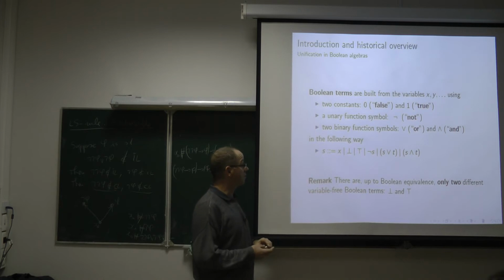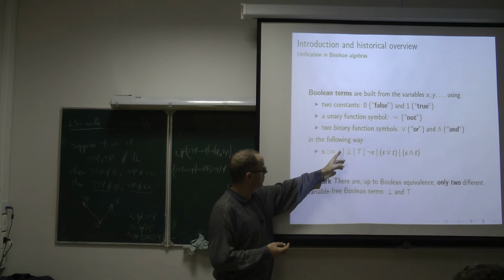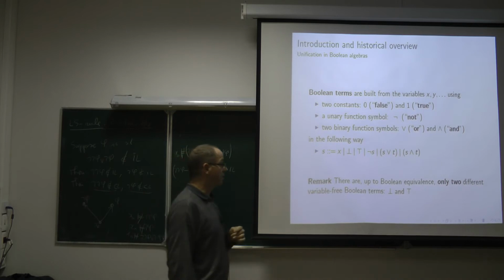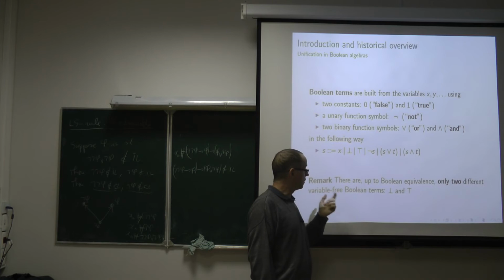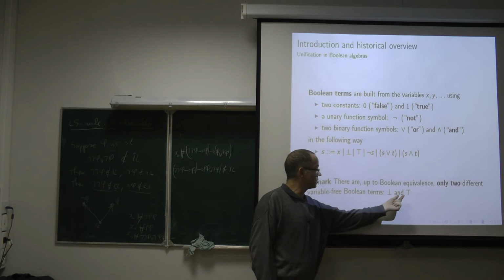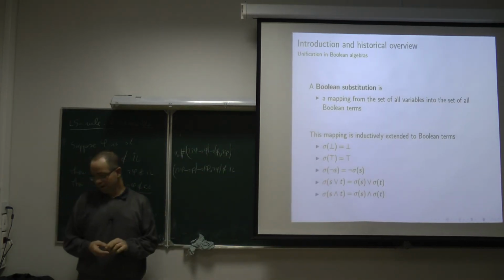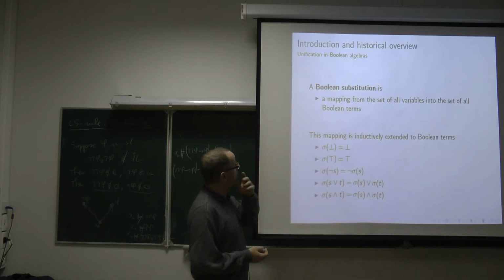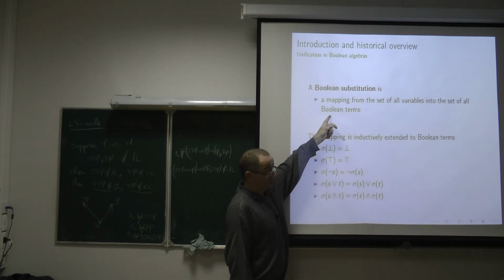If we consider a variable-free term, so a term which does not contain any occurrence of a variable, then this term, because we are in the context of Boolean algebra, is either equal to false in every Boolean algebra or equal to true, of course. So in this context, a substitution is also a function sigma which associates to every variable a Boolean term.